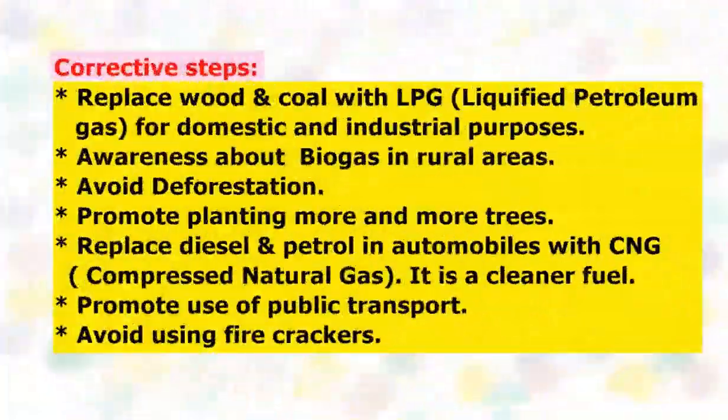What are the corrective steps which need to be taken? First, we should replace wood and coal with LPG or liquefied petroleum gas for domestic and industrial purposes, because LPG is a better fuel as compared to wood and coal. Both wood and coal produce soot during burning, and in this soot, the unburnt carbon particles cause respiratory troubles and increase air pollution also. And as far as the calorific value is concerned, more energy is derived from the burning of LPG. So LPG is a better option.